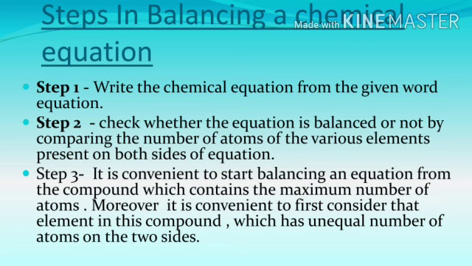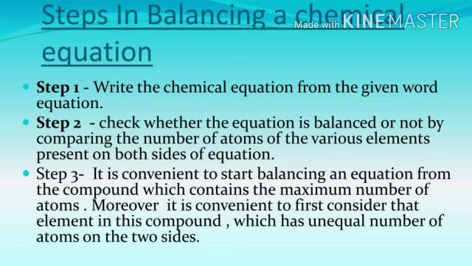So there are following steps mentioned, with the help of which you can easily balance the chemical equation. Step first, write the chemical equation from the given word equation. Step second, check whether the equation is balanced or not by comparing the number of atoms of the various elements present on both sides of the equation.